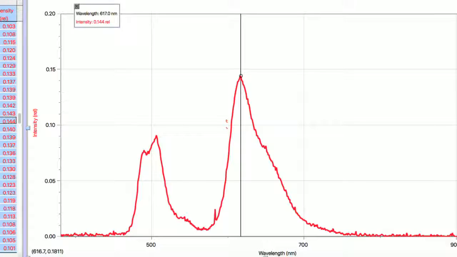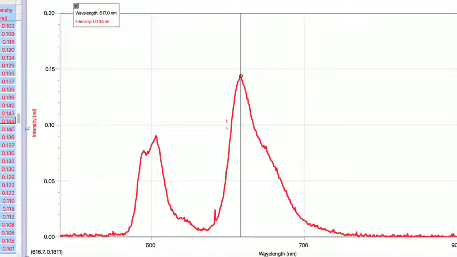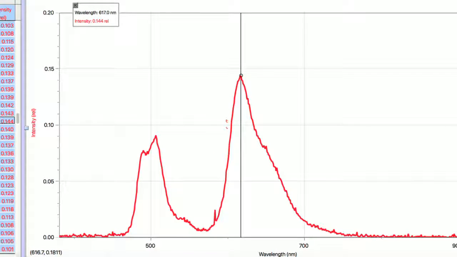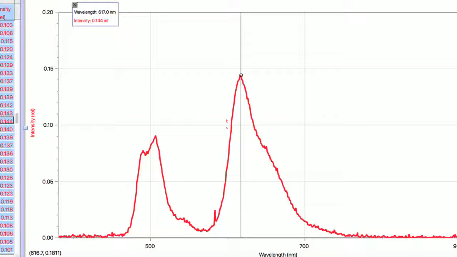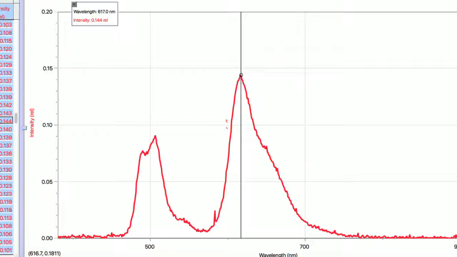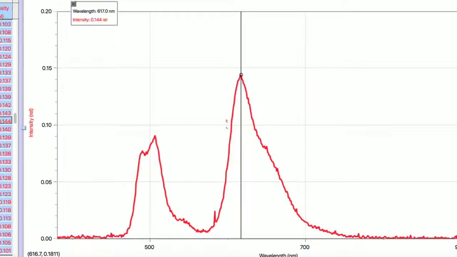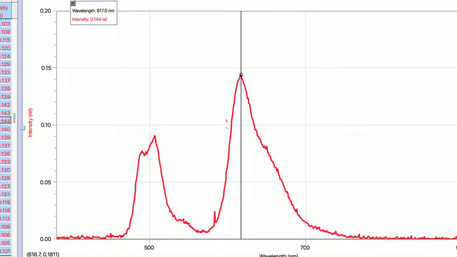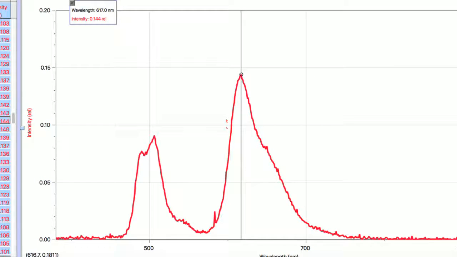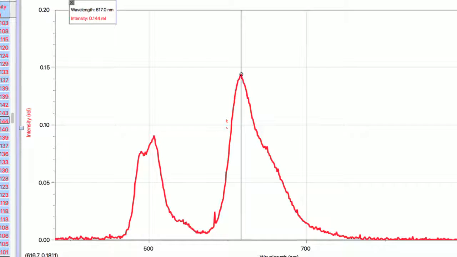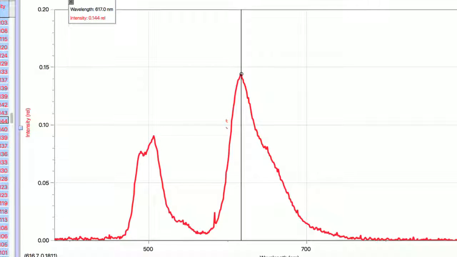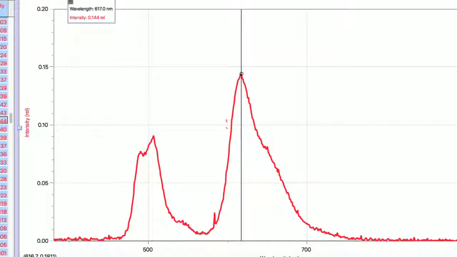When mixing two substances that each emit only one color, it is highly likely that the emission spectrum will have two local lambda maxes, one for each peak. Specifically in this lab, the emission spectrum showed local lambda maxes at two points, one in the green range at 506 nanometers and one in the orange range at 617 nanometers. When our eyes absorb photons from both of these peaks at once, our brain interprets this as an orangey coral color. More orange is observed than green because this lambda max is a higher intensity, meaning photons of 617 nanometers were emitted more.